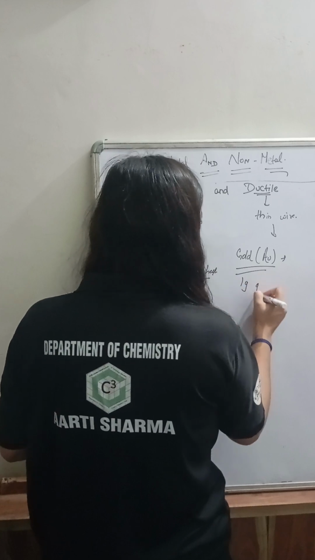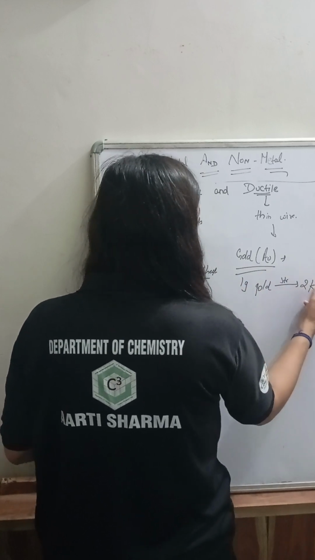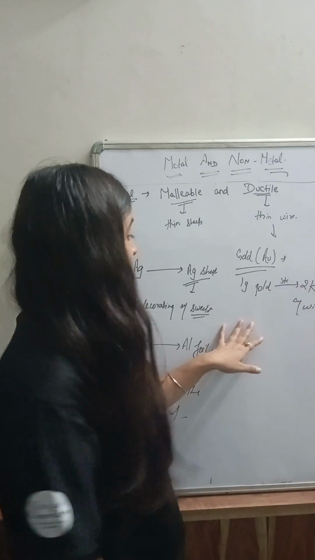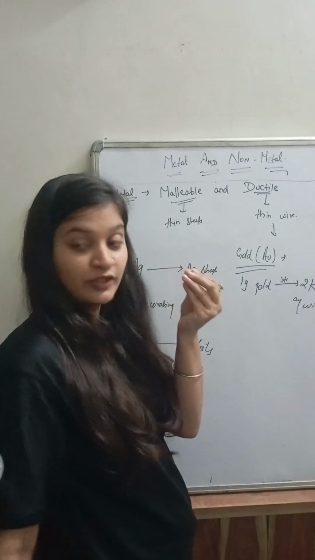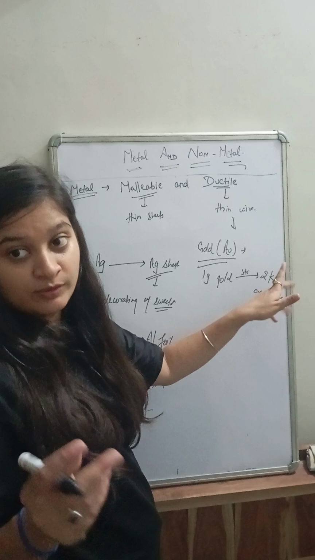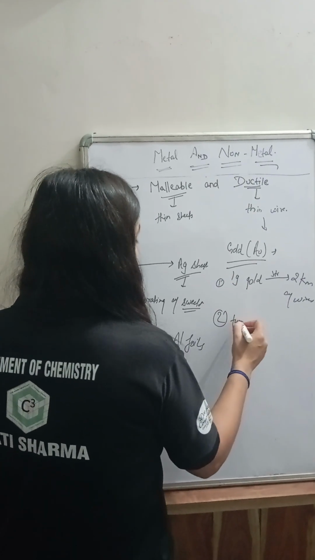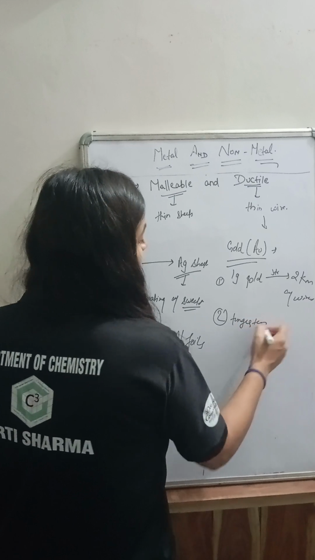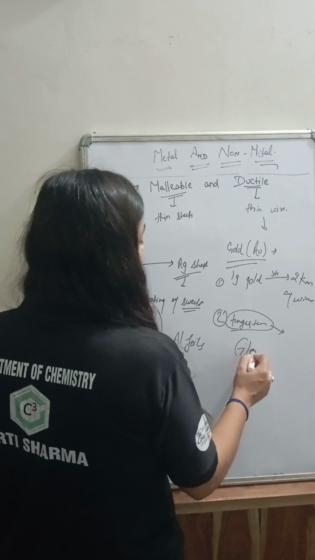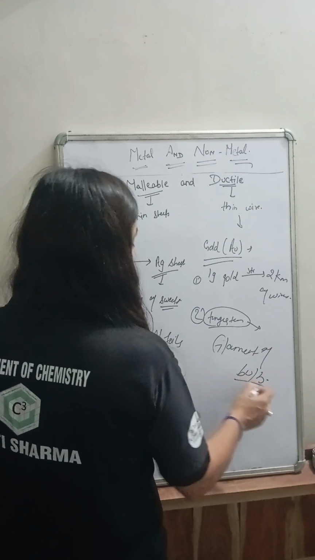1 gram of gold on stretching is converted into 2 kilometers of wire. Okay, it's important. 1 gram. Can you imagine only 1 gram of gold can be stretched and converted into 2 kilometers of wire? Another example is tungsten, which can be used as the filament of a bulb. It is also a very important property.